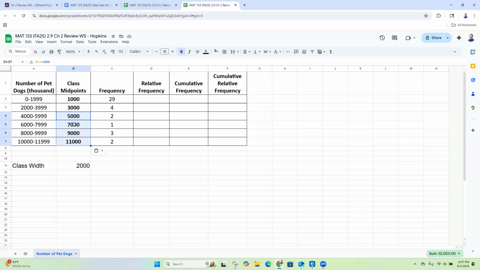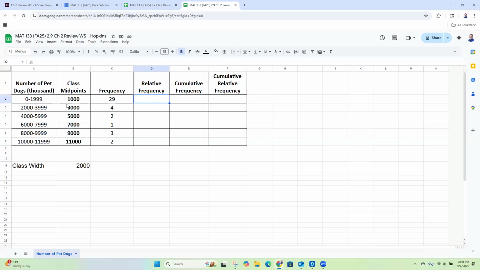Okay. And I don't need to use those for any of the questions here in chapter 2, but I am going to need those midpoints and know how to compute them when we start talking about means and standard deviations. If I was trying to calculate the mean and standard deviation here, I would need those midpoints before I can do anything. Okay, cool. So that's my midpoints. Let's move on to relative frequencies.